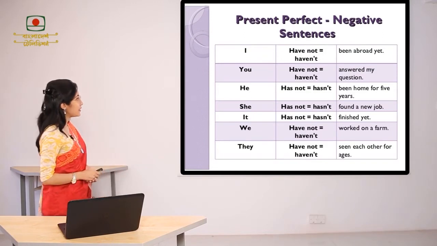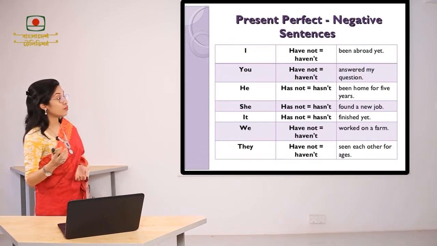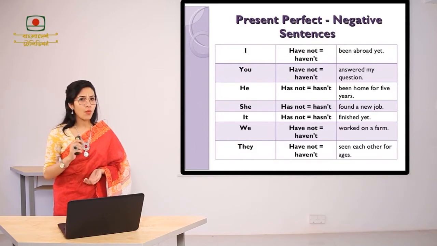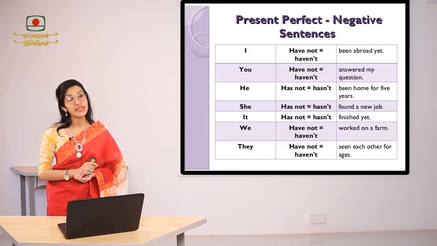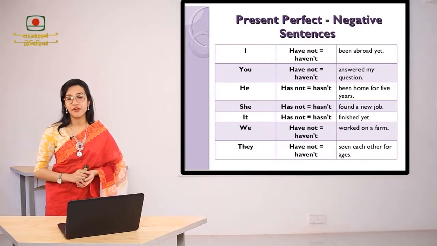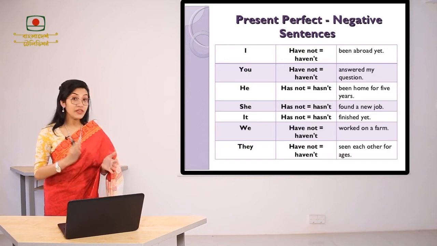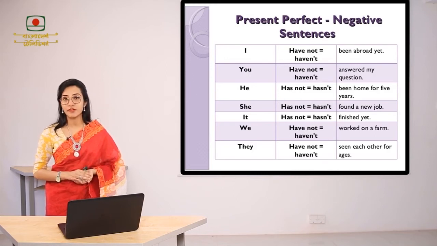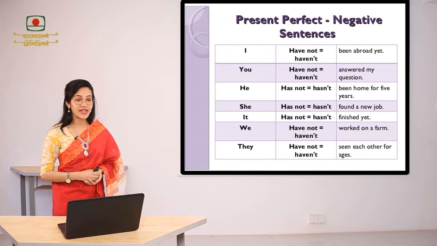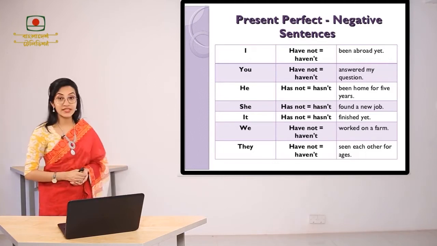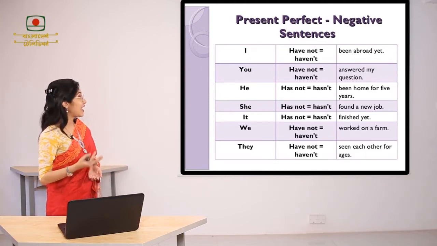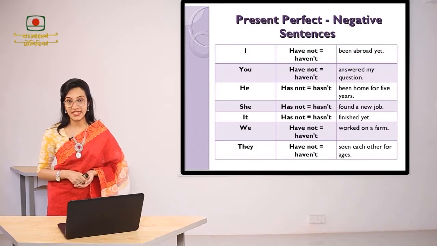In this example, he hasn't been home for 5 years. Why have we used been here? Do not forget, if you have the be verb as the principal verb of the sentence, the past participle form of the be verb is been. For that reason, even in the first sentence we have written, I haven't been abroad yet.